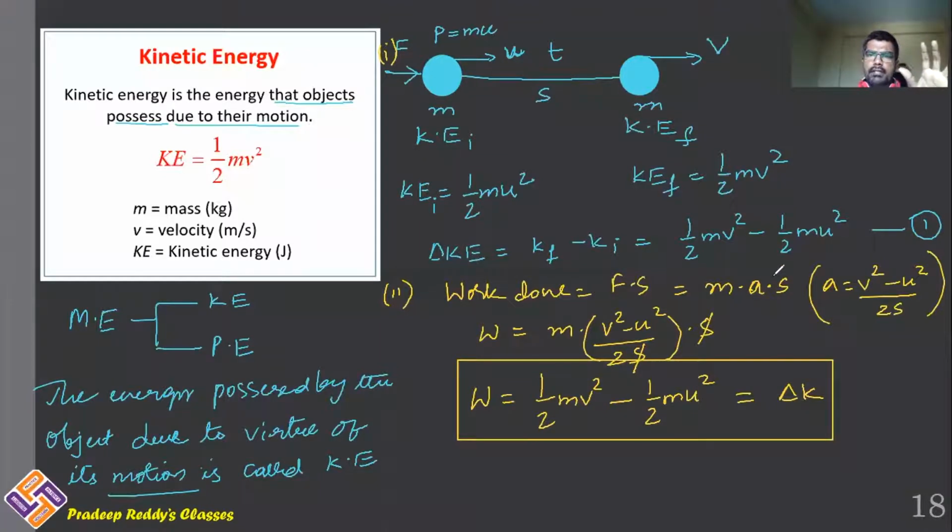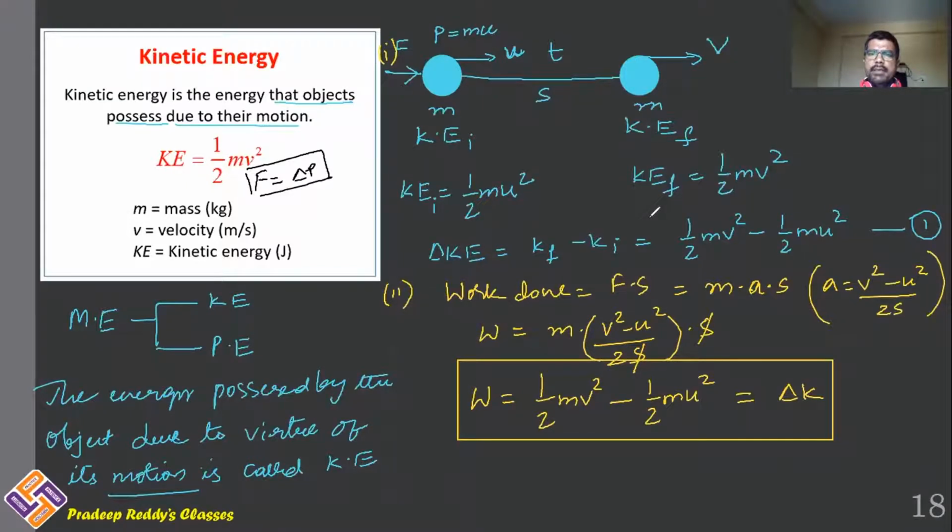The force which you are applying on the object, because of that there is some displacement observed. That means you are doing some work upon this object, and that work done is gained. How much amount of work you are doing, that work done is equal to change in kinetic energy of the object. Just like how we have already learned in the previous chapter, in Newton's laws, we have learned force. Because of the applied force, there is change in the momentum. F is equal to delta P. Whatever the force which you are applying upon the object will result in change in the momentum.